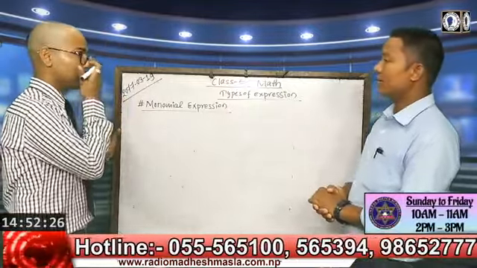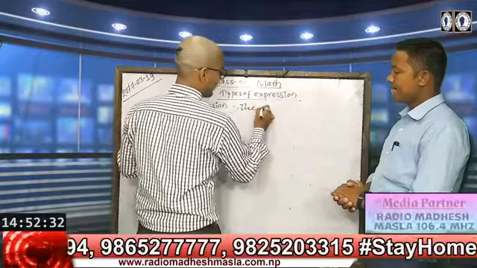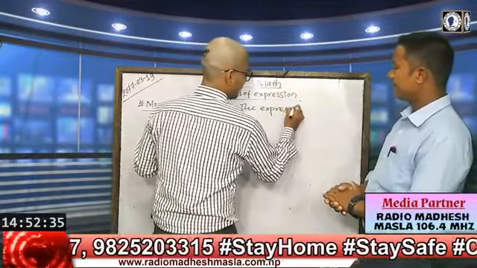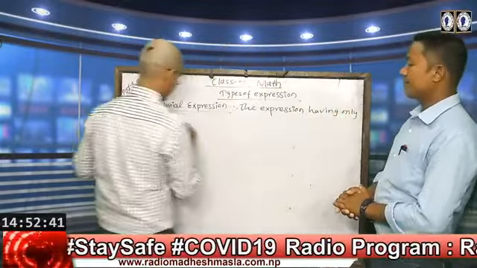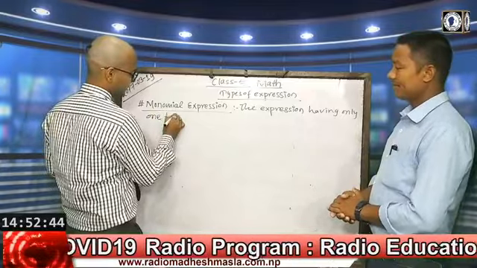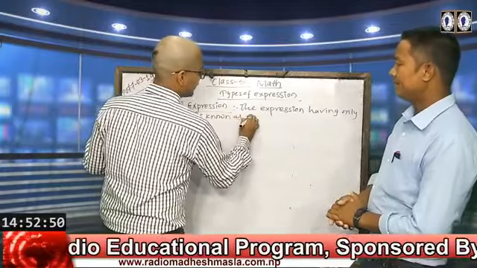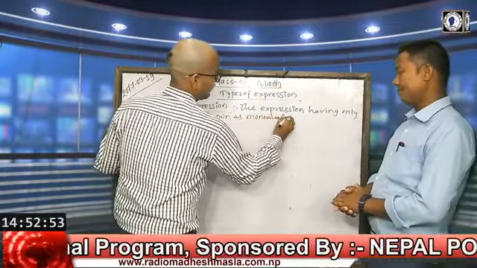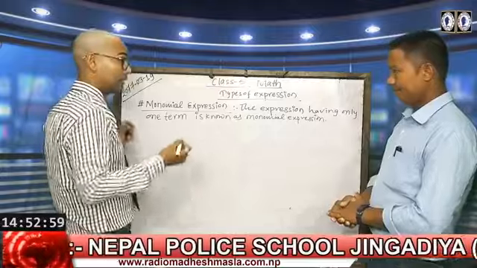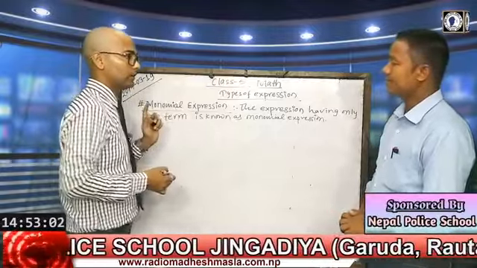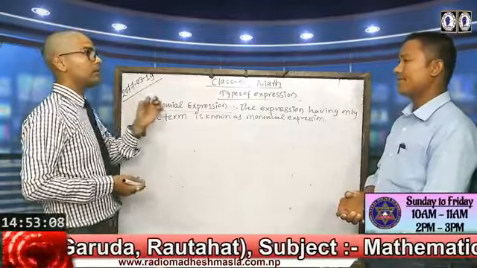We can define it like this: the expression having only one term is known as a monomial expression. Or we can say in a simple definition that a term is a monomial expression.